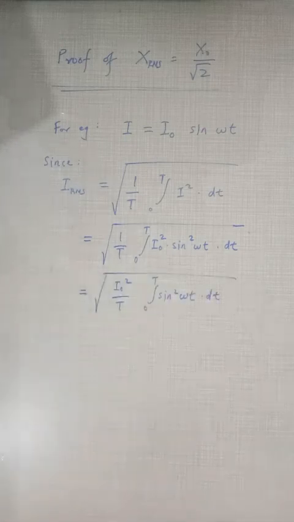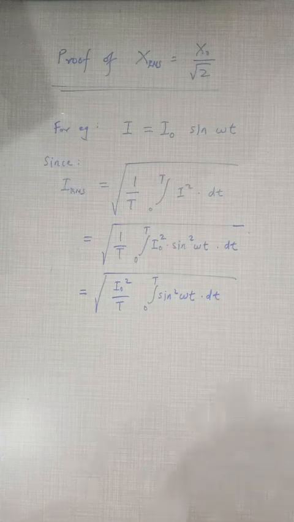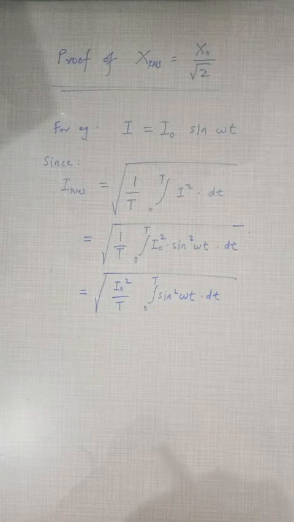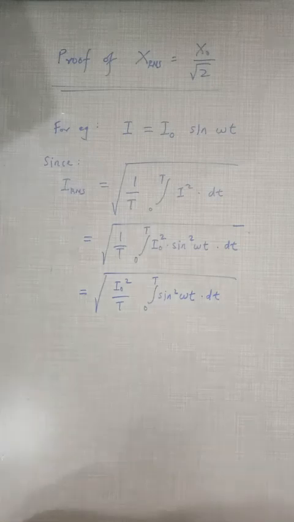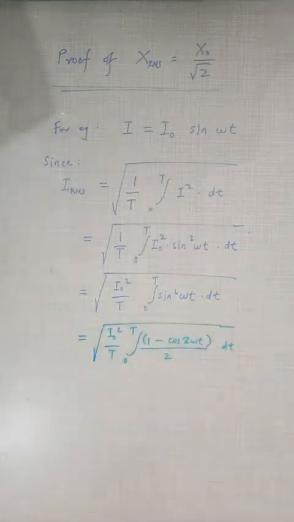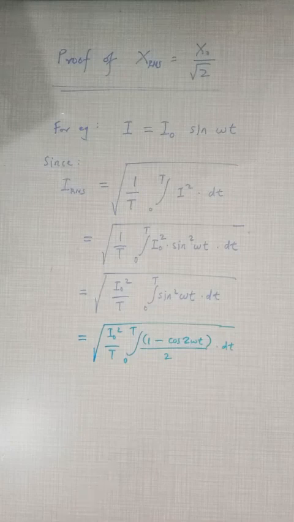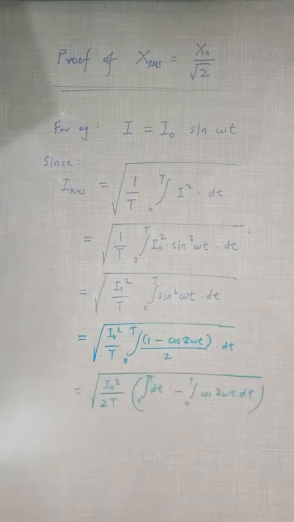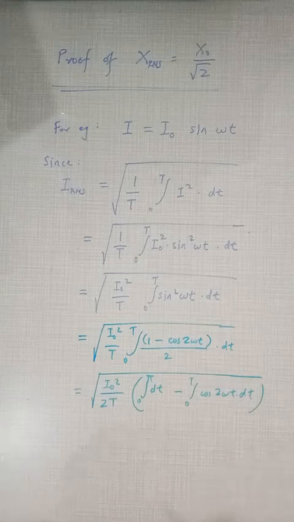Taking the peak value as a constant out of the integration sign, it is the square root of I naught square upon T and integration of sine square omega t over the limit 0 to T. Here we will use the double angle formula, as in place of sine square omega t we will put 1 minus cos 2 omega t upon 2. In the further step we will take 2 out of the bracket and we will distribute the integration to 1 and cos 2 omega t.